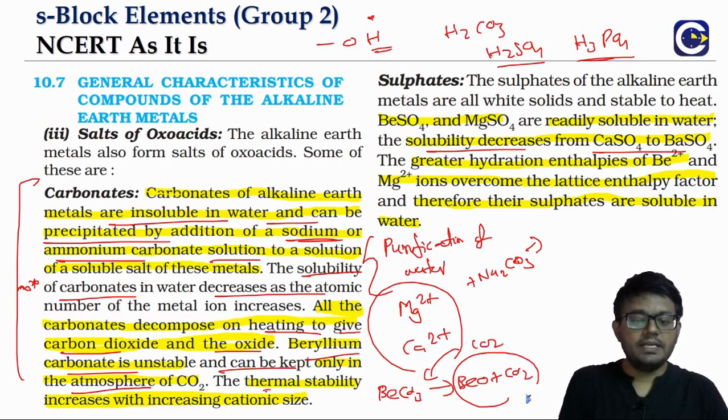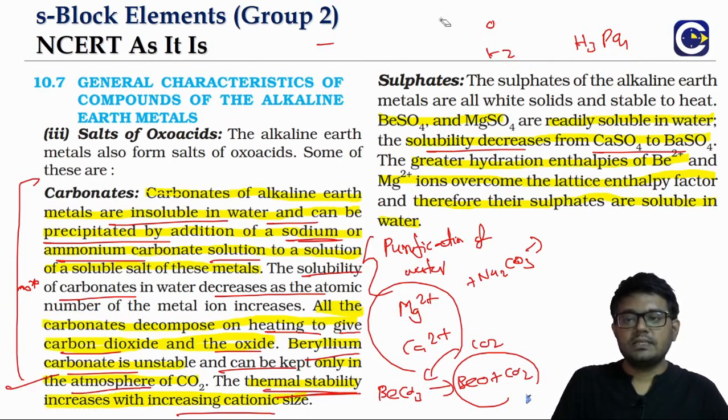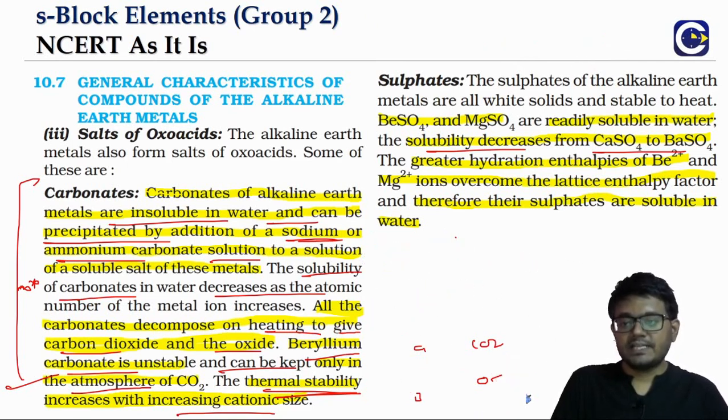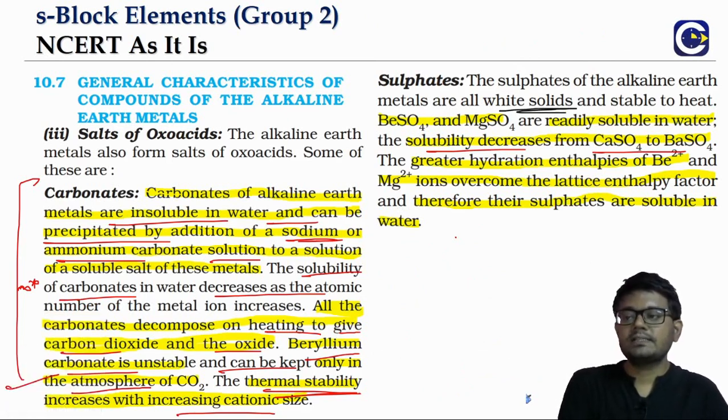The thermal stability of these carbonates will be increasing with the increase of cation size. Remember, carbonate ion is a large anion. Large anions can be balanced by large cations. That is how the thermal stability will be increasing down the group. Now when it comes to the sulfates, in terms of physical appearance, they will be white solids, and they are also stable to heat.